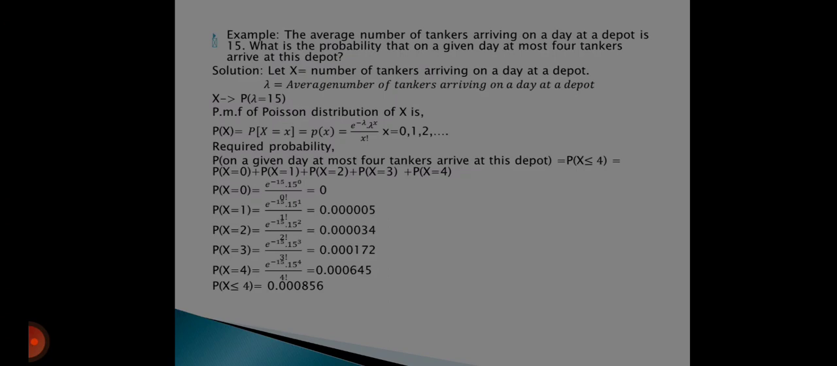Then the probability of X less than or equal to 4 is equal to P(X=0) plus P(X=1) plus P(X=2) plus P(X=3) plus P(X=4),